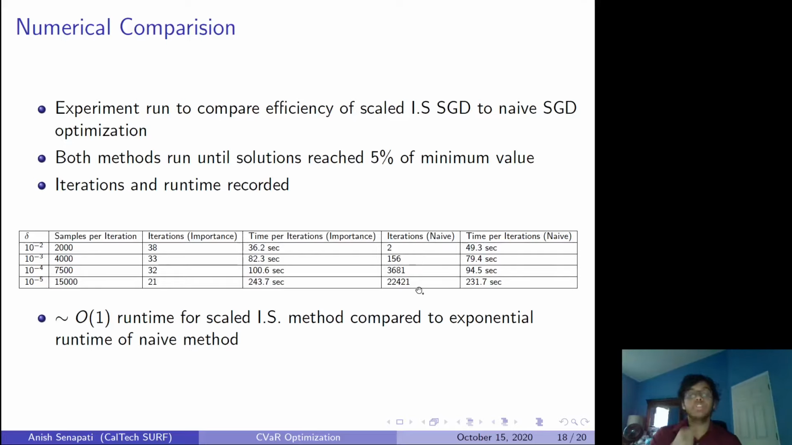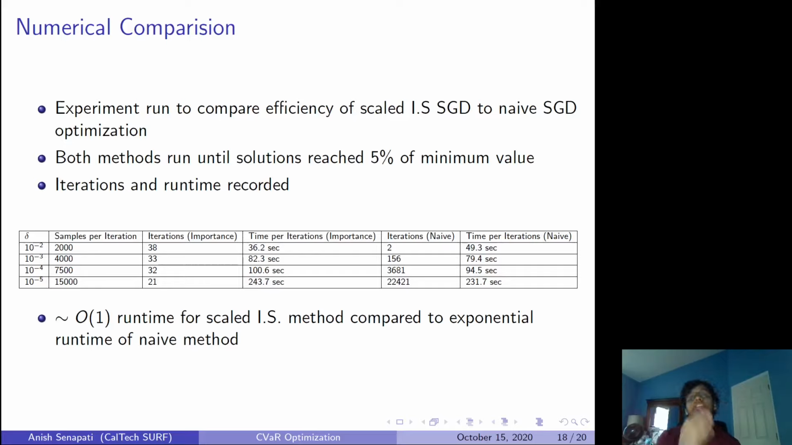Secondly, the one other concern that you might have is, hey, does this extra importance sampling and scaling method take extra time? And so we recorded the time required per iteration of this method, and you can see that there's almost no increase in time. There's very slight differences, but basically the time required for both of these methods is exactly the same.